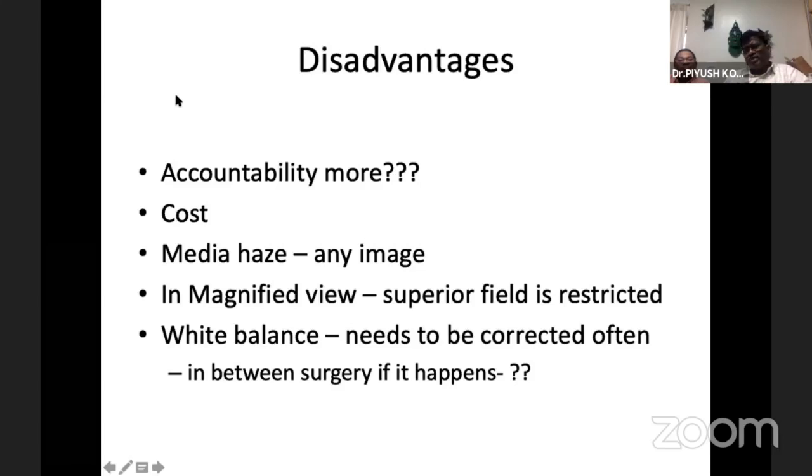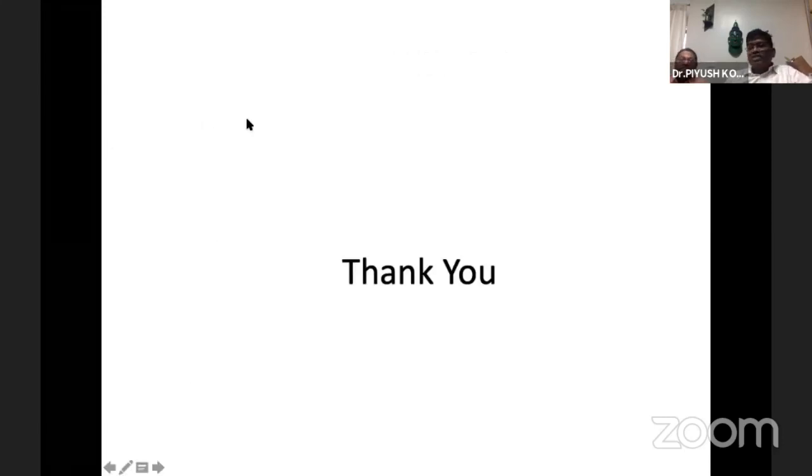Cost, with more and more players coming into the market and more people buying, I think we'll be having a reduction in the cost. And the most important thing is there are a lot of innovators who will be coming with an iPhone integrated 3D system also. We don't know, actually it will be bringing the cost down to a few lakhs. So I conclude and I hand over the mic to Dr.